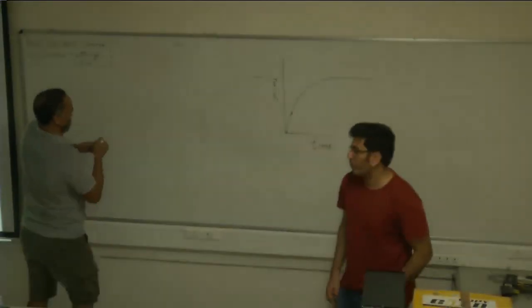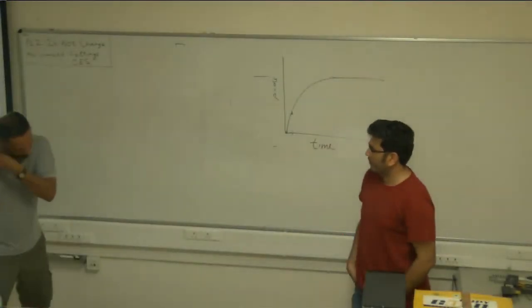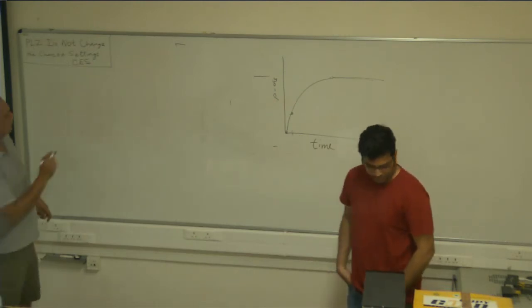Let's just look at a simple example of p distance.